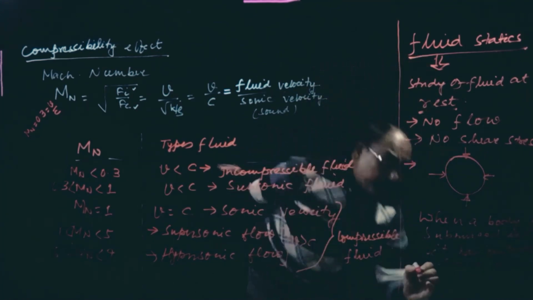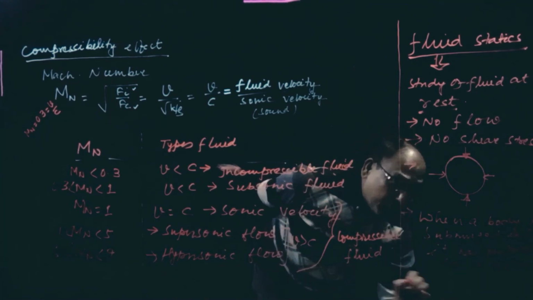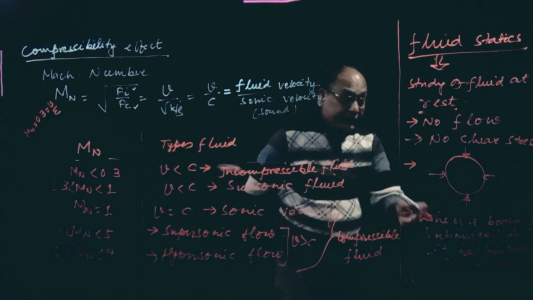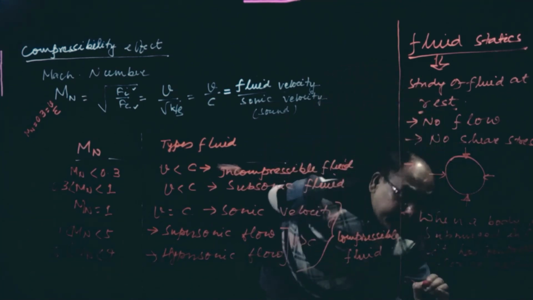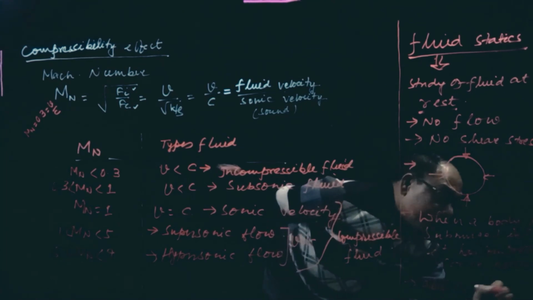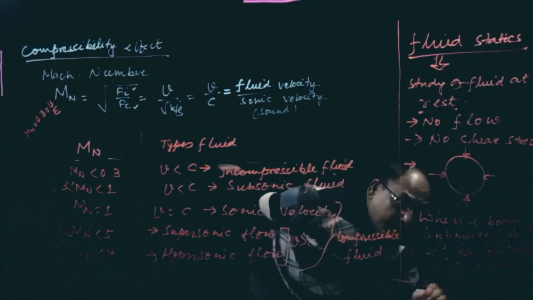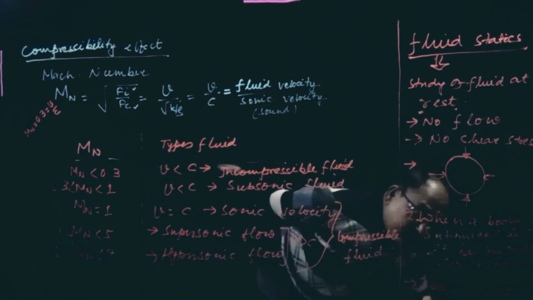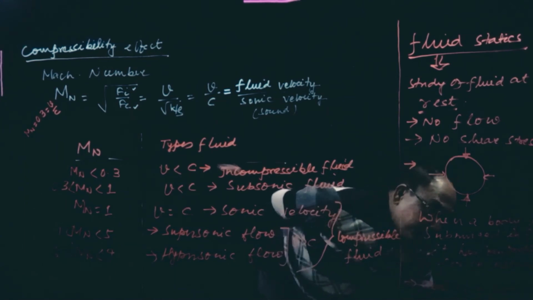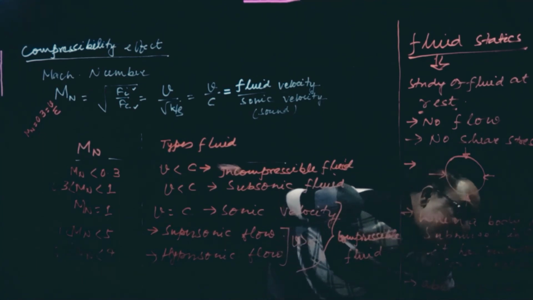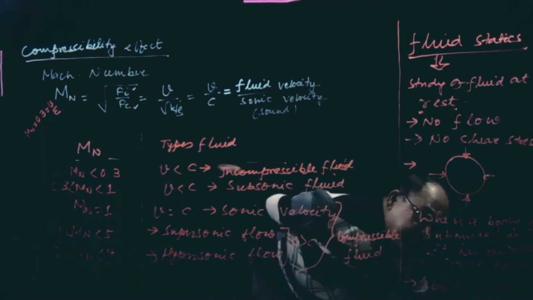Okay, another property is there. This is one property of fluid statics. Another property is that fluid has the ability to exert pressure on the surface with which it is in contact.